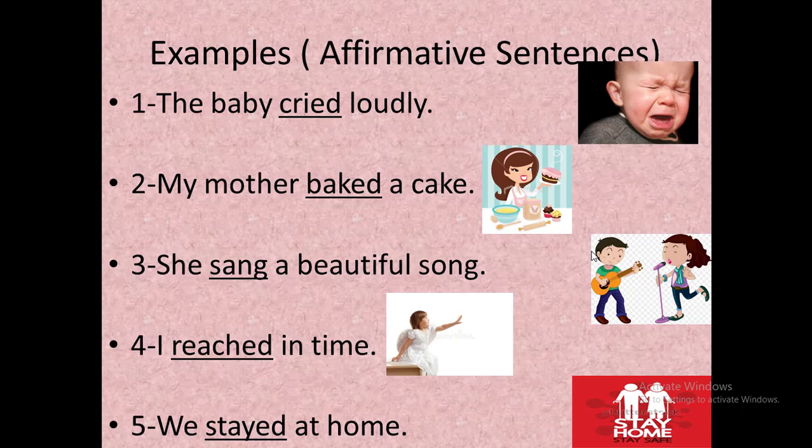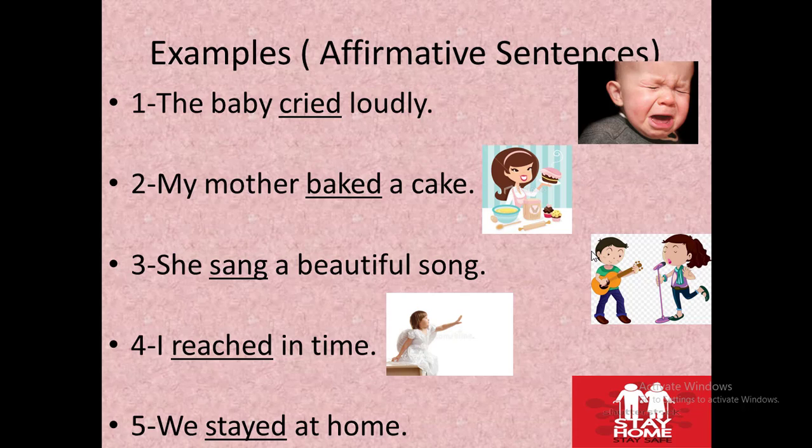Now look at these examples carefully and try to understand the structure of the sentences. The first sentence is: The baby cried loudly. Here the baby is the subject. After that we use the second form of the verb, as cry is the first form of the verb and we used cried as the second form, and loudly is the predicate. So the formation of the sentence is subject, verb and predicate.